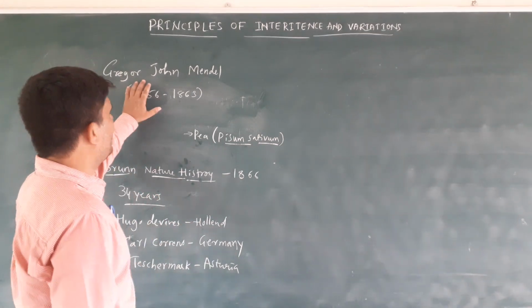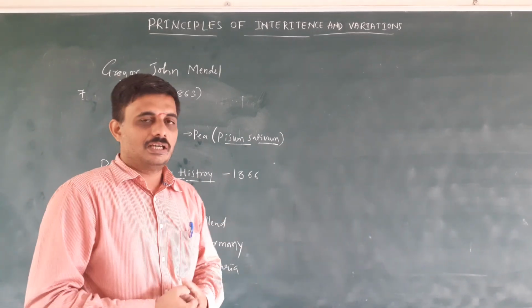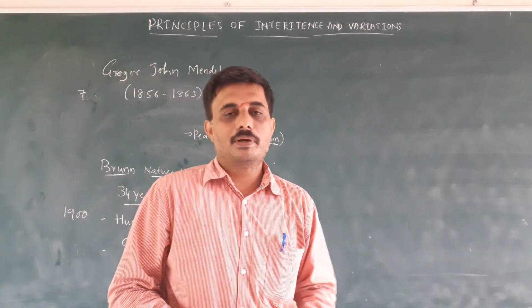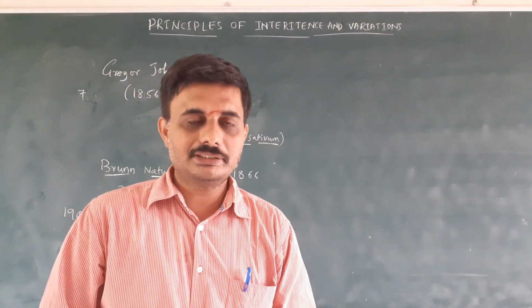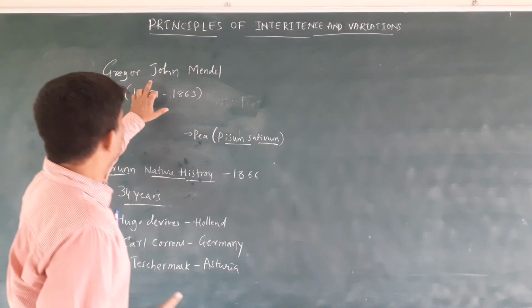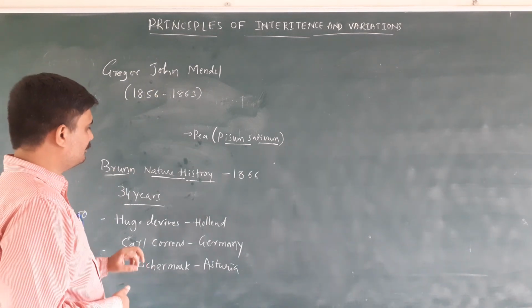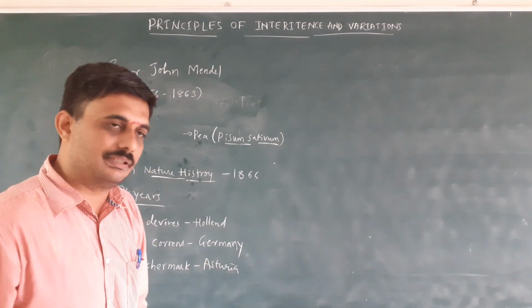Then he was called the father of genetics. With these experiments, a new branch of biology originated called genetics, the branch of biology dealing with inheritance and variation. And he got a Nobel Prize after his death.